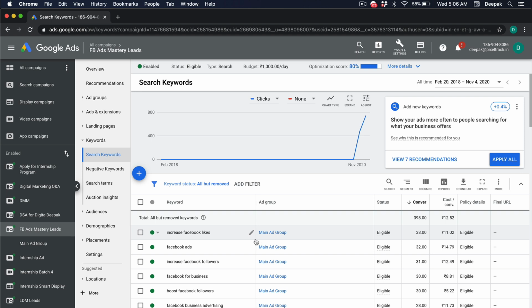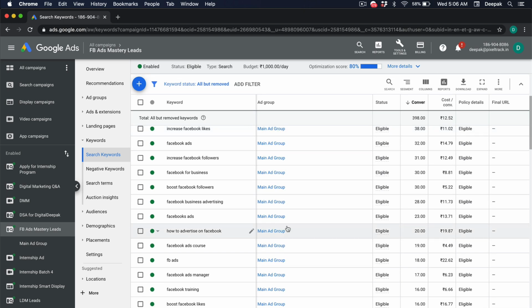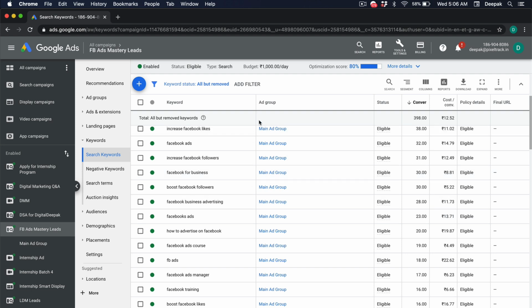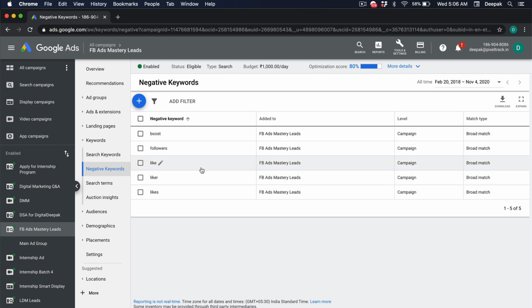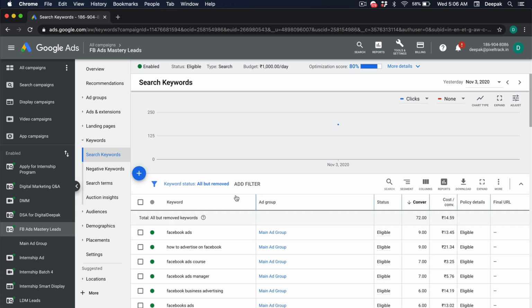I have been seeing a lot of people searching for increase Facebook likes, increase Facebook followers. So I felt that these searches might be of lower quality. So what I have done is that I have added some negative keywords: boost, followers, liker, likes. So the ads will not get triggered if these keywords are there in the search term. If you look at yesterday, you will see that the keywords like liker are missing because I added them as negative keywords a few days back.